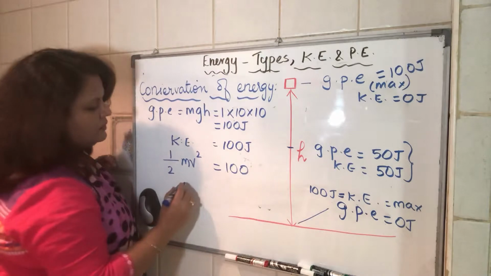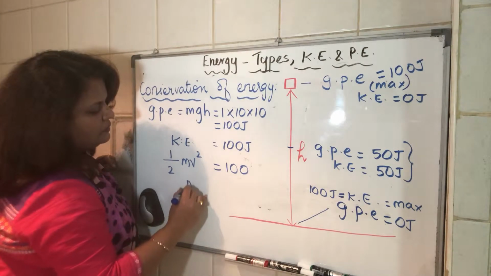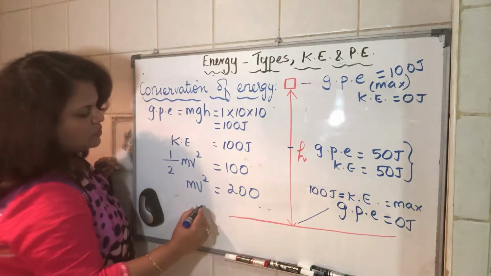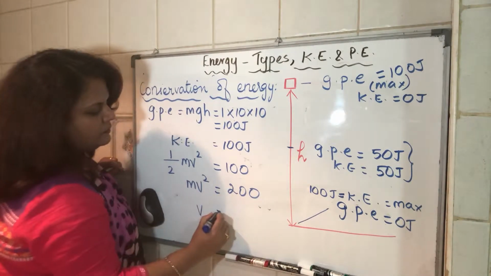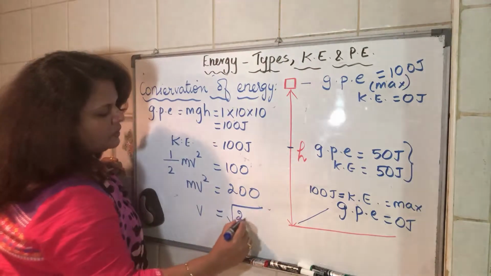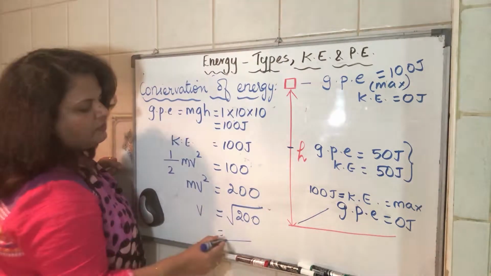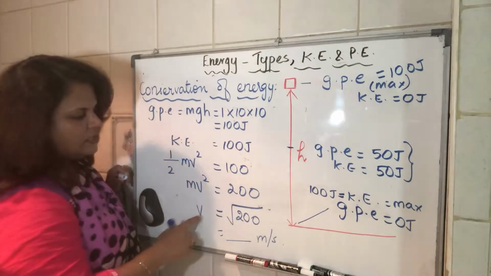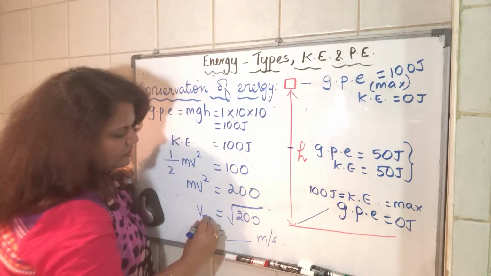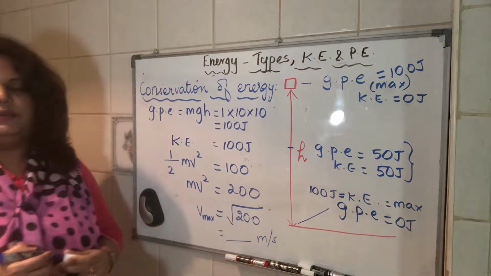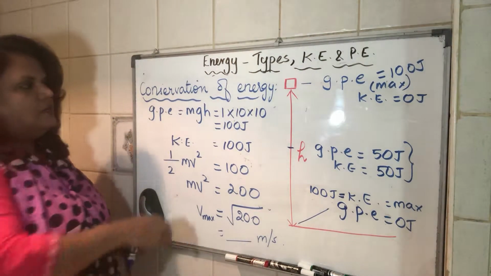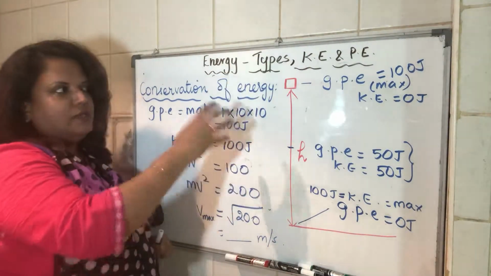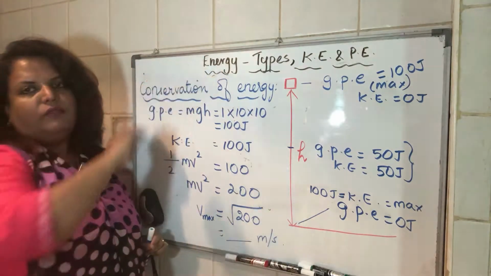So I bring this here. mv square will be equal to 200. Since m is 1, v square is 200. So v will be equal to square root of 200. You get the value, and that will be in meters per second. Now, this velocity is actually the maximum velocity with which the object will hit the ground. Clear? So this is how the theory works, the exchange of kinetic energy and GPE in an object falling from rest.